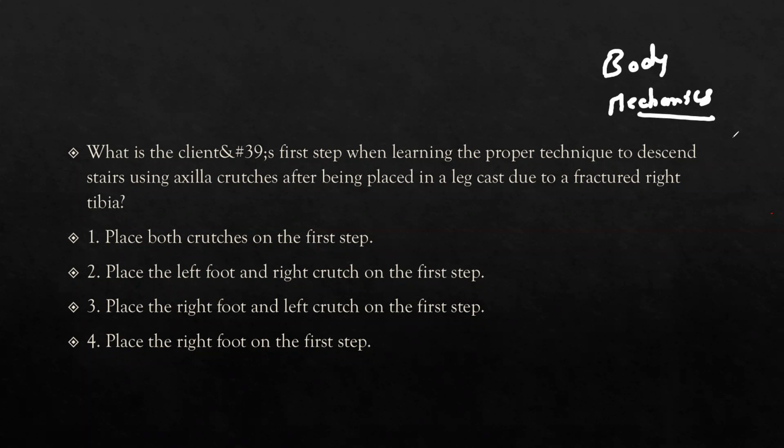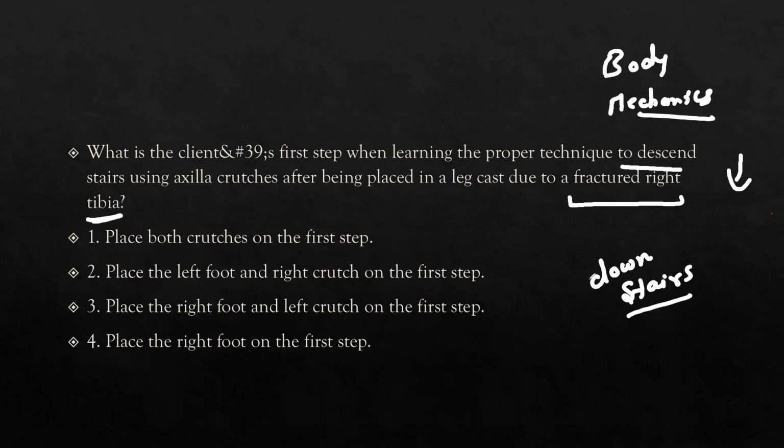So here is the normal body mechanics, and then the patient suffering from some musculoskeletal abnormality. The condition given is a fracture of the right tibia, and the patient is learning the proper technique to descend. Descent means going downstairs.